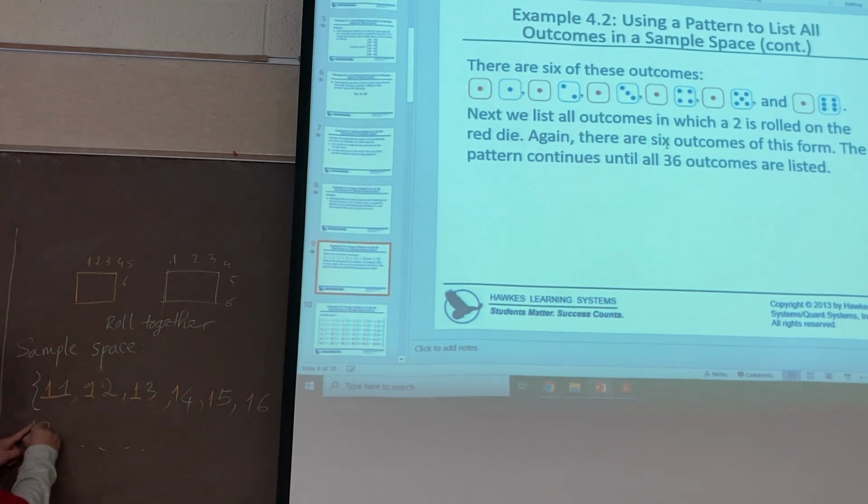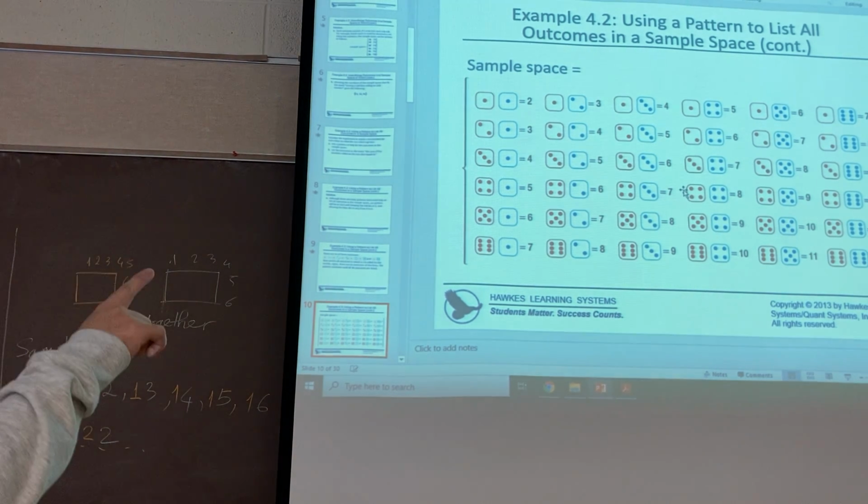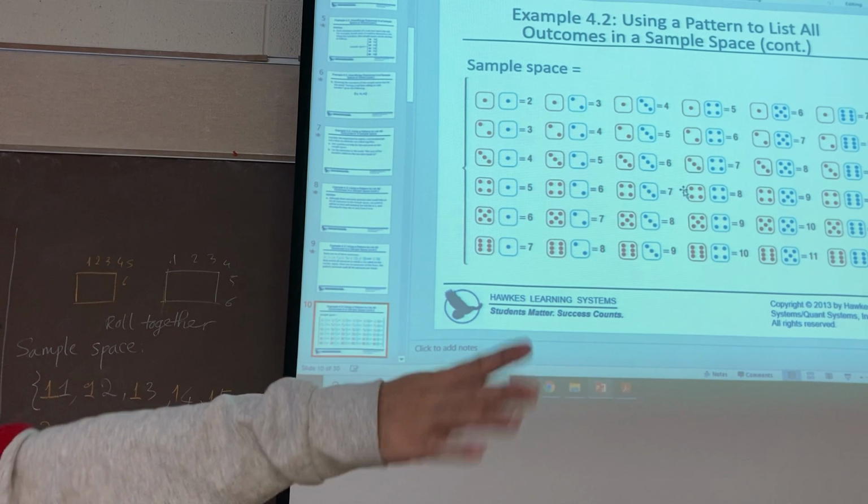And next we will start with 2, right? We will start with 2 and 1, and 2 and 2, something like this, and you will get the result. Maybe the sample space looks like this. You can see it in the slide: 1, 1, 1, 2, 1, 3, 1, 4, 1, 5, 1, 6.